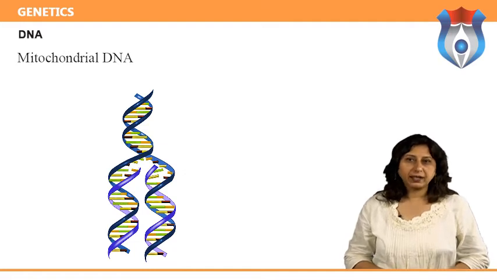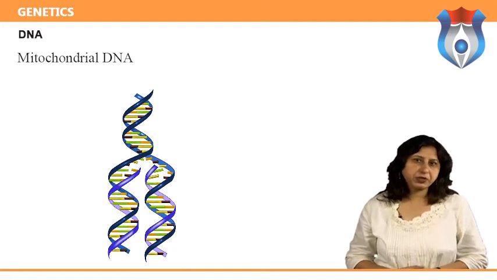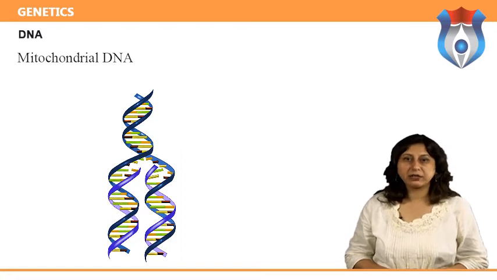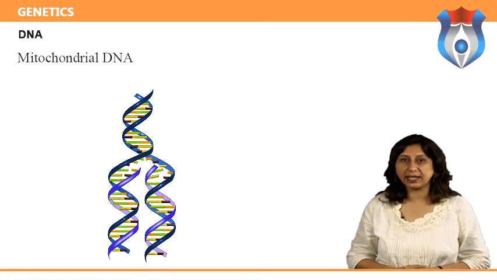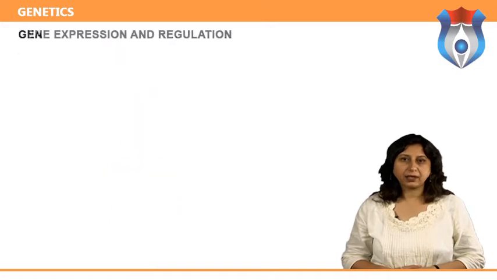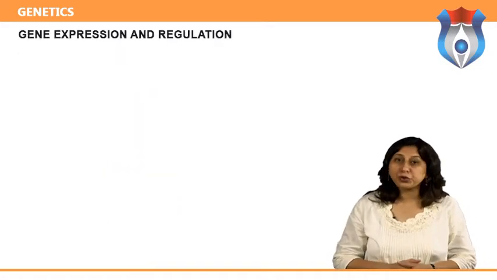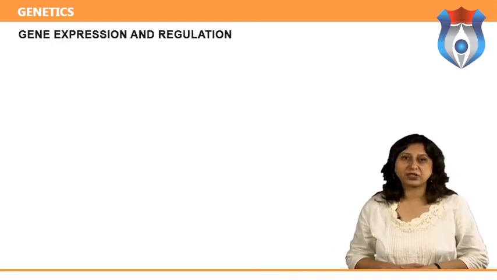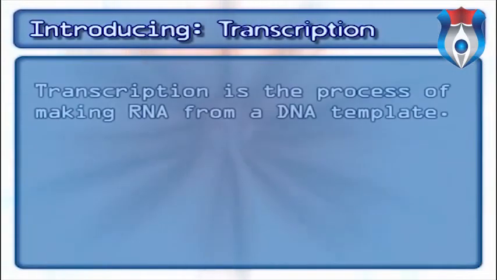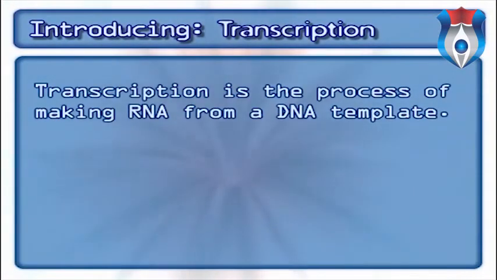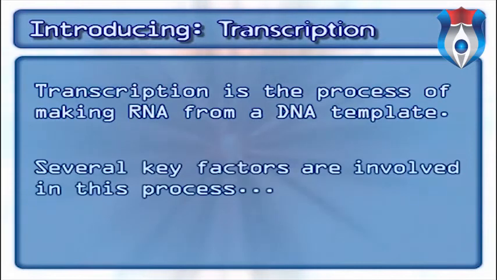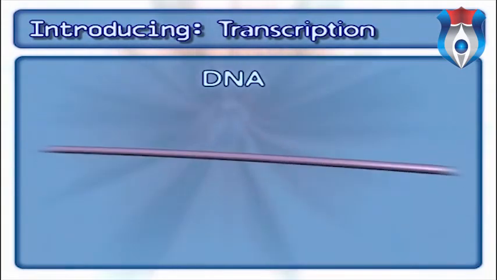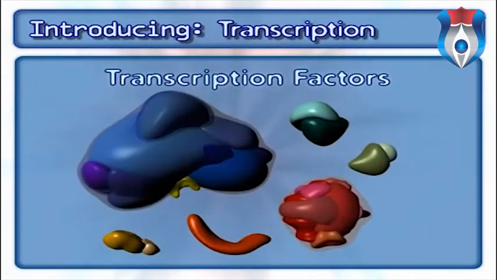Mitochondrial DNA: the mitochondria contain a small amount of DNA. This genetic material is known as mitochondrial DNA or mtDNA. The video here will teach us about the 2 stages of gene expression: transcription and translation. Transcription is the process of making RNA from a DNA template. Several key factors are involved in this process, including DNA, transcription factors, RNA polymerase, and ATP.